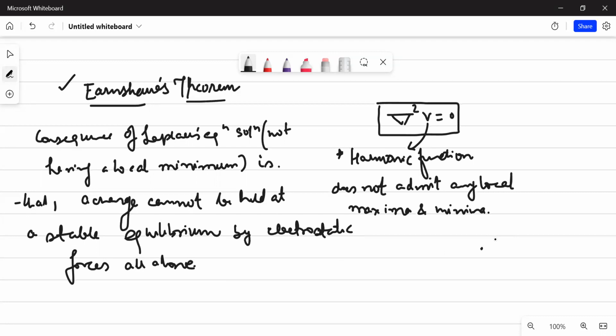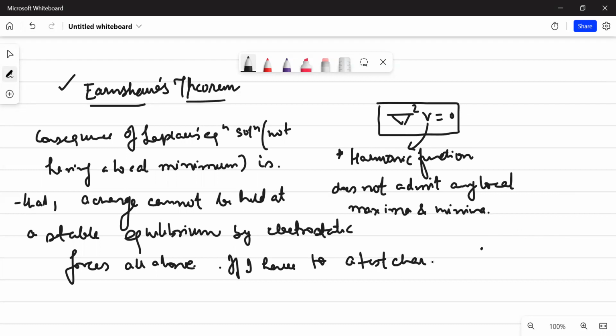a point of stable equilibrium cannot be due to the electrostatic forces alone. That is, if I have to keep a test charge. Why a test charge? Because we want to probe the space: if there is a stable equilibrium, how do we probe it? I will have to place a test charge.